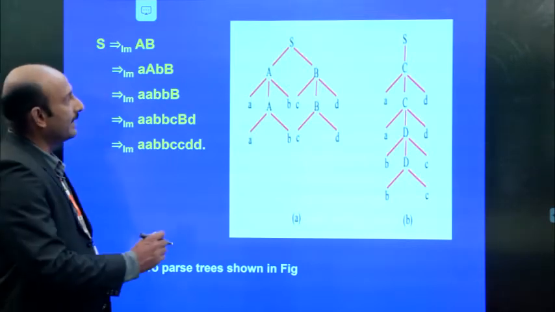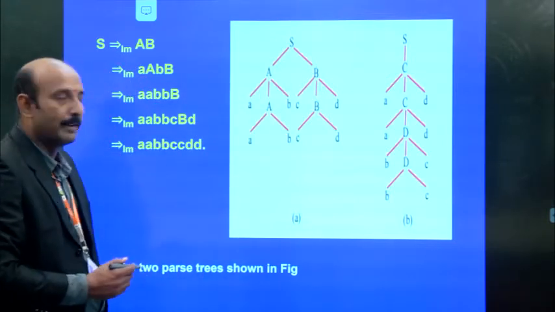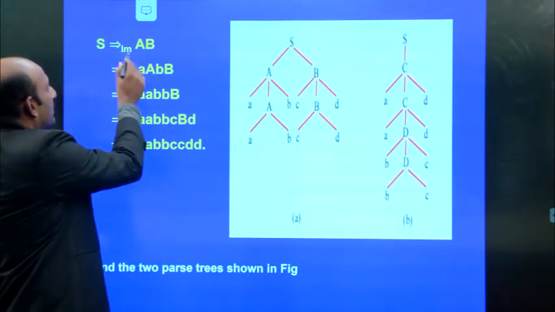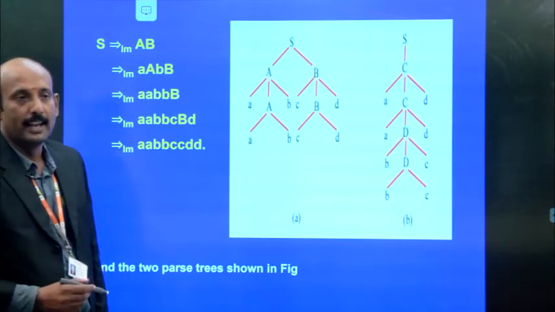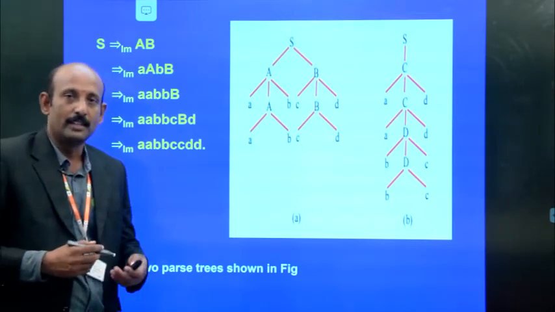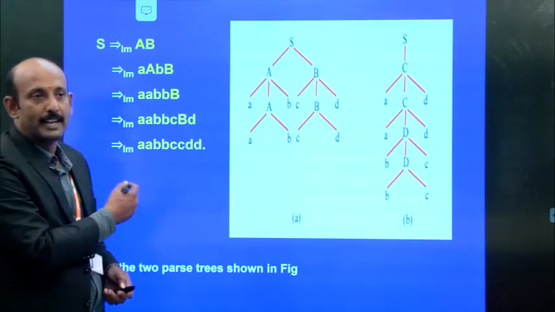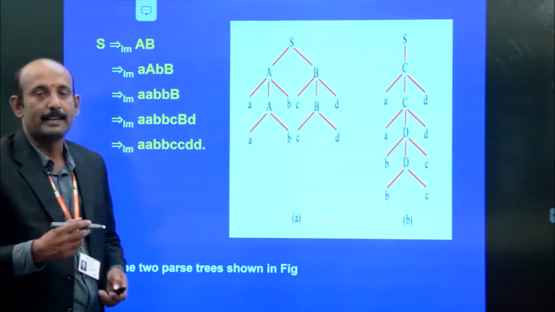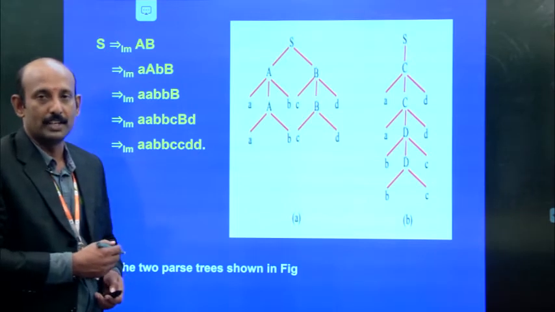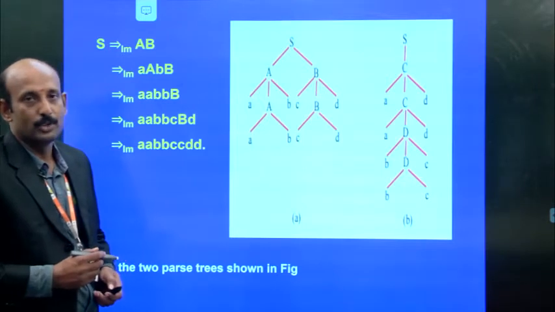First we take the string S implies AB. Here this subscript LM indicates leftmost derivation, whereas if we replace the rightmost non-terminal we write RM, that is a rightmost derivation. Now we are doing the leftmost derivation, so we write LM, which stands for leftmost derivation.